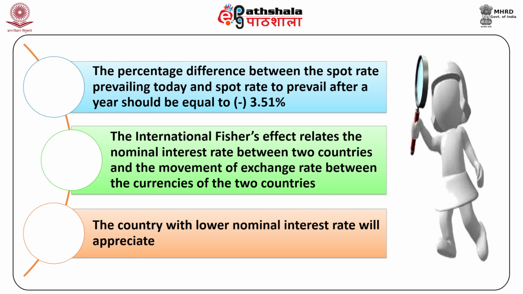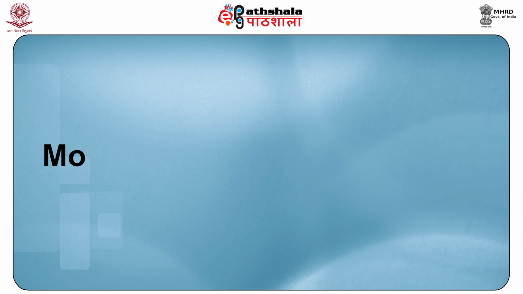Hence, the percentage difference between the spot rate prevailing today and the spot rate to prevail after a year should be equal to minus 3.51%. In a nutshell, the International Fisher effect relates the nominal interest rate between two countries and the movement of exchange rate between the currencies of the two countries. It indicates that the country with the lower nominal interest rate will appreciate.